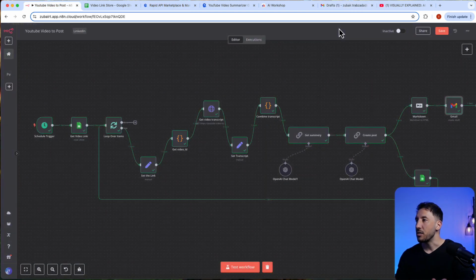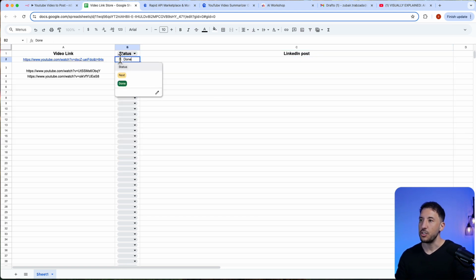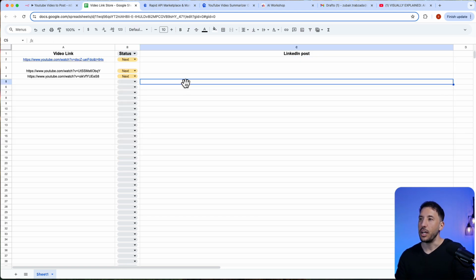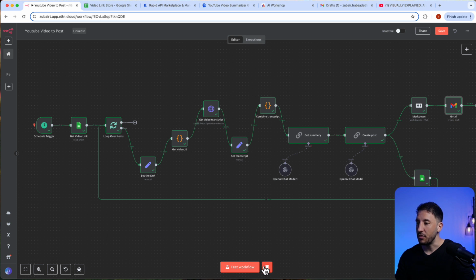Okay. All right. So let's go ahead and test this one more time. And this time I'm going to remove this and then change this to next. And we're going to go ahead and test out the entire workflow. So you can see that it's going to loop through and process all these different links. So let's go ahead and press that. I'm going to click on test step.